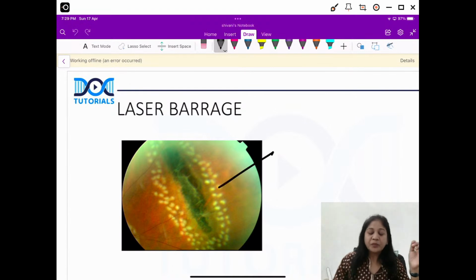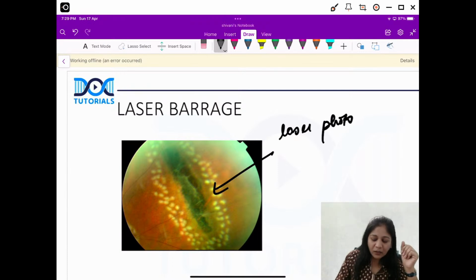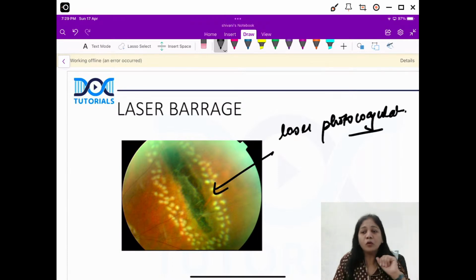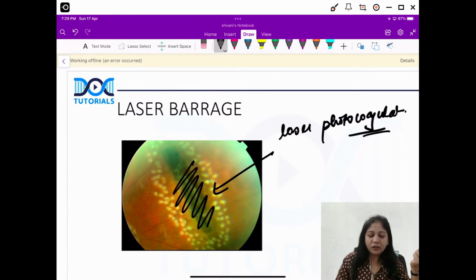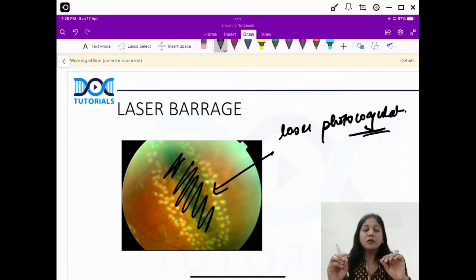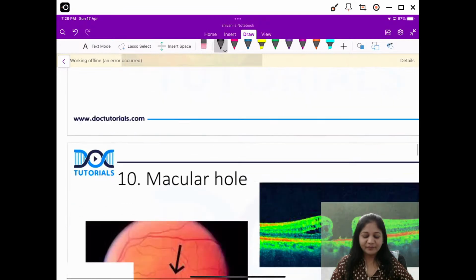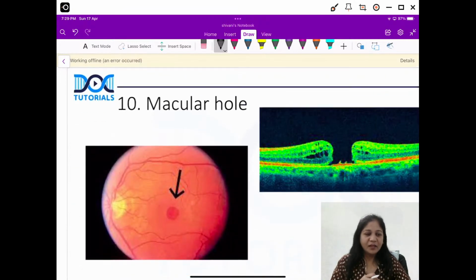So what are we doing here? These are small laser photocoagulation areas. These are areas where we have done laser photocoagulation. So what will happen? After a few months, there will be scarring. This will all be scarred. So if scarring happens, then there will be no chance the patient develops a tear. So you will do a prophylactic laser barrage. Clear, friends? Is this picture clear to you? So let me know if I'm clear.